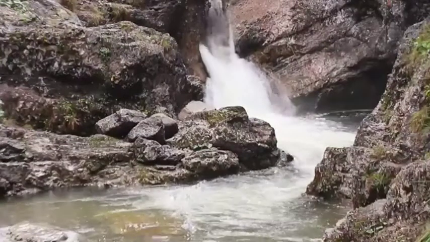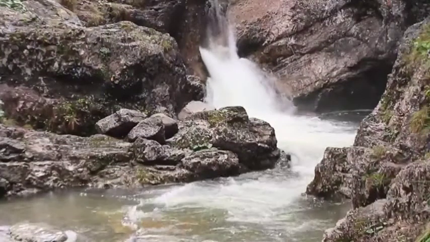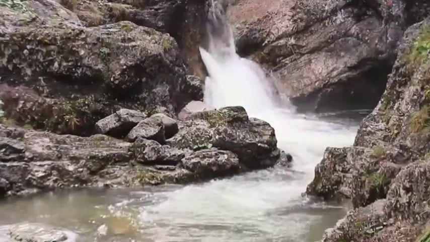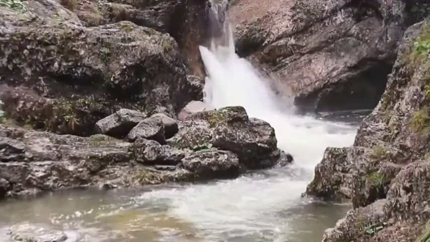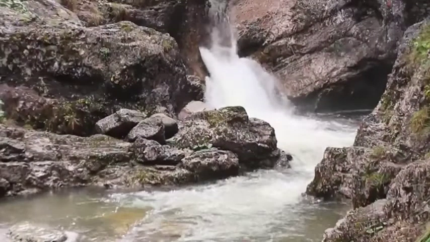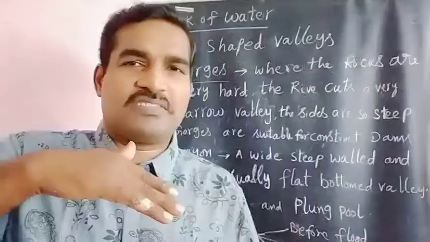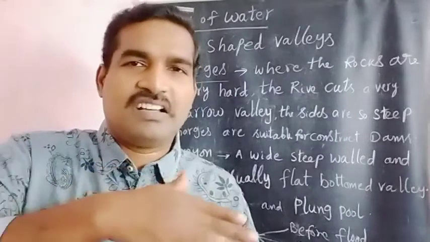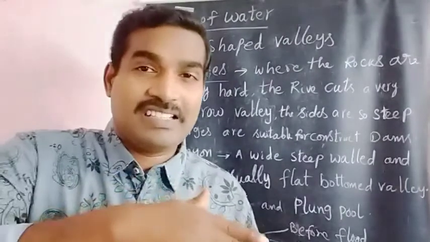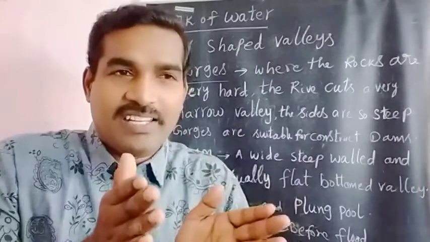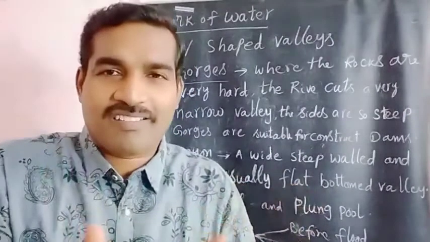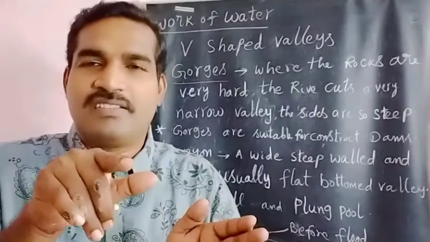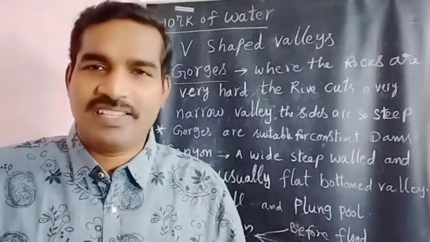At the beginning of the work of river, it's very fast, from the mountains and slopes, and at the same time it increases speed and cuts the mountain or the hard rock vertically and forms V-shaped valleys.